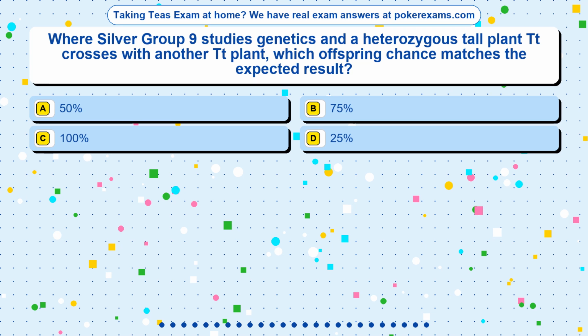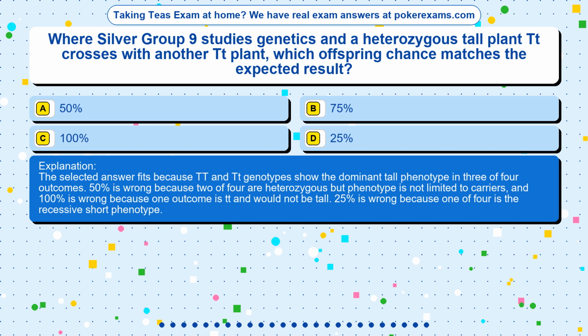The correct answer is option. The selected answer fits because TT and Tt genotypes show the dominant tall phenotype in 3 of 4 outcomes. 50% is wrong because 2 of 4 are heterozygous but phenotype is not limited to carriers, and 100% is wrong because 1 outcome is tt and would not be tall. 25% is wrong because 1 of 4 is the recessive short phenotype.